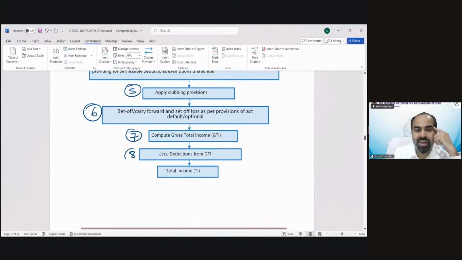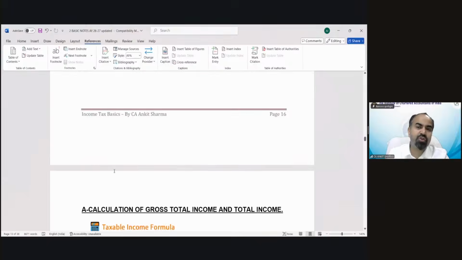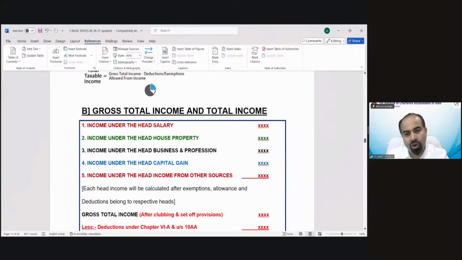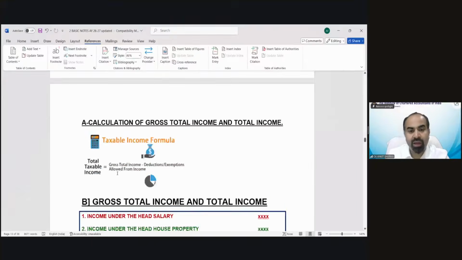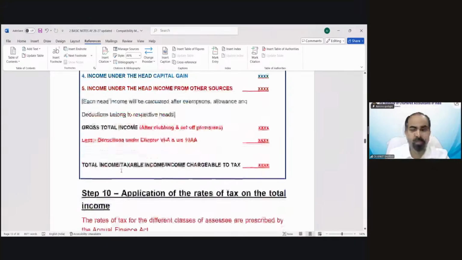Then deduction is 8 and 9 is my total income. So all of these steps are technically specific chapters. After calculation of total income, which has been explained over here also in a format, you can go through this format also. Exactly the chart is over here. And now the chart has been explained in the format manner also.